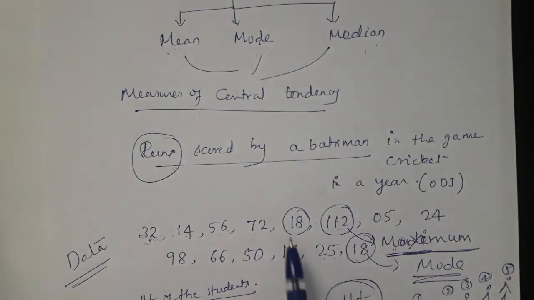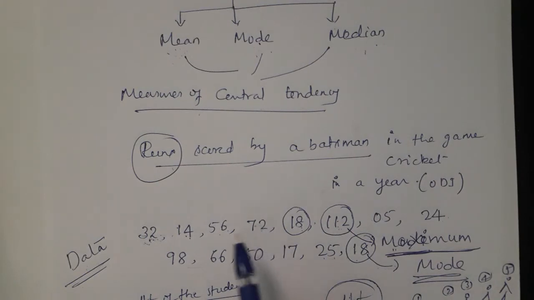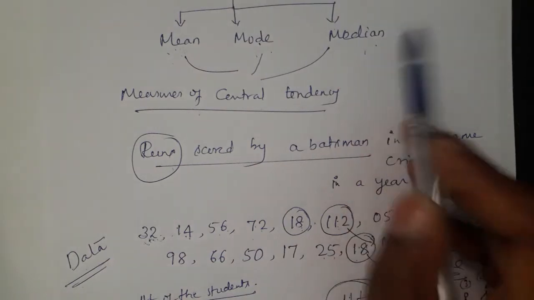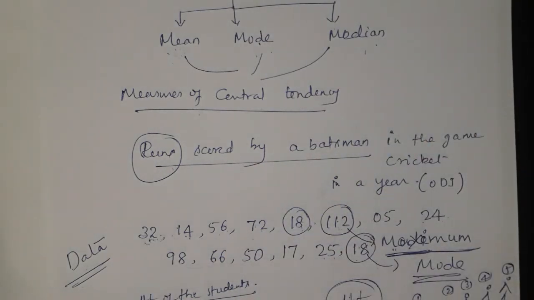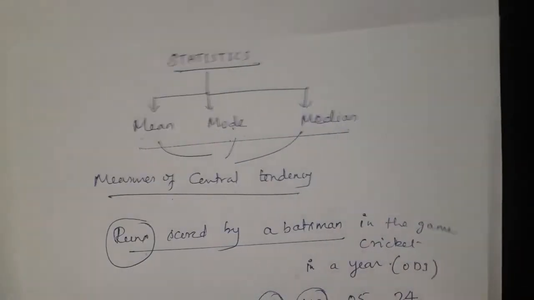Next, which run is scored the most times? Look at this example: 18 is scored twice, but 72 is scored once, 56 scored once, 24 scored once, but 18 scored twice. So which run is scored more times? That is the mode. More times is mode. Next, median. In these runs, which run is exactly sitting in the center after arranging? After arranging, that is the median. So these three are called characteristics of the collected data.